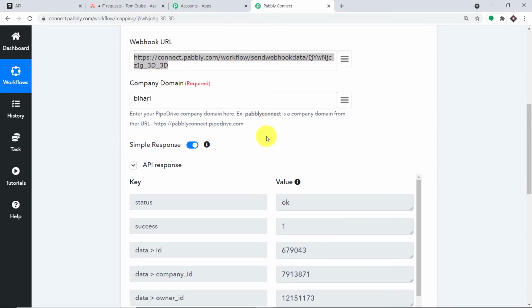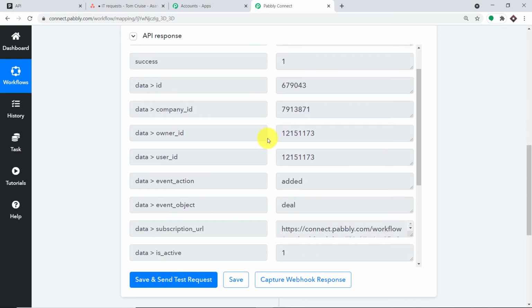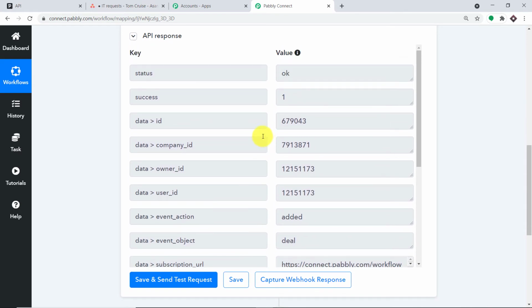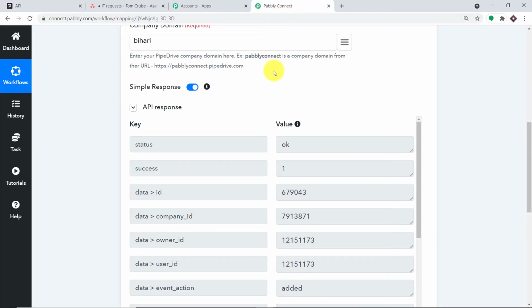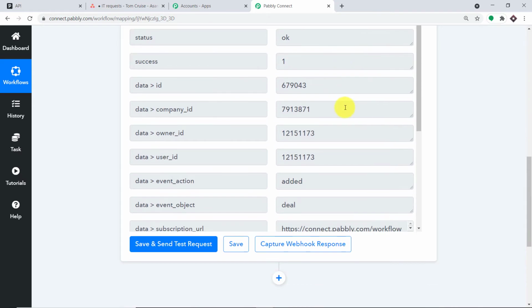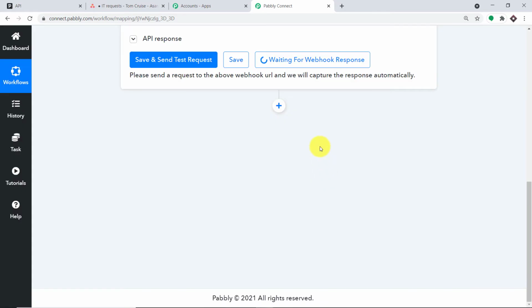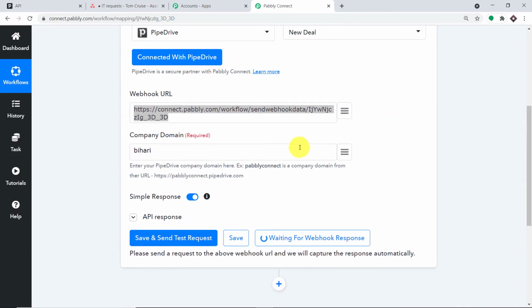So what we are going to do here is, since Pipedrive is integrated with this particular domain, that is Bihari, it basically means that anytime a new deal is created in Pipedrive, Pabbly Connect has to capture the data. So as to ensure that Pabbly Connect captures this data, let me just click on this button, capture webhook response. Okay, so it is showing it is waiting for the data.